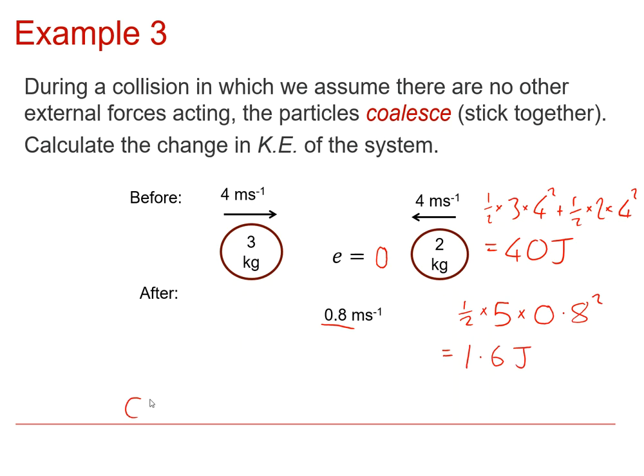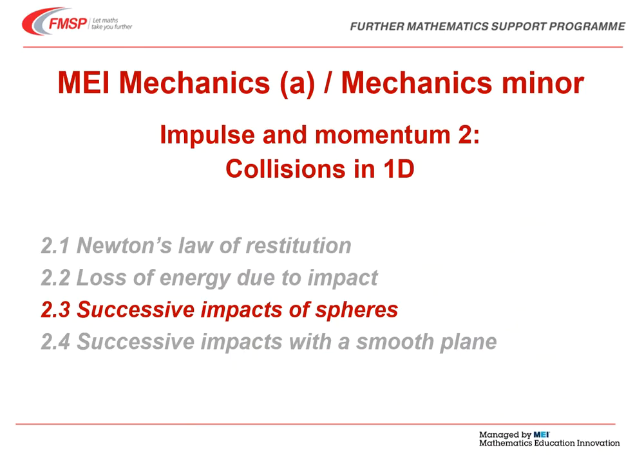So the change in kinetic energy is 1.6 minus 40, so that's minus 38.4 joules. So that concludes video 2.2, loss of energy due to impact. The next video will be 2.3, successive impacts of spheres.